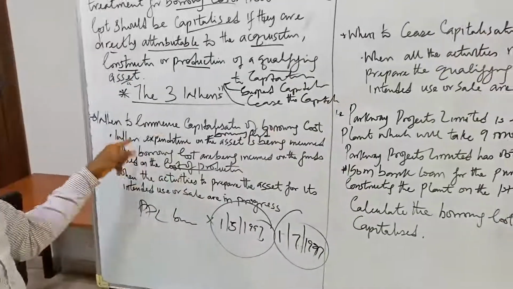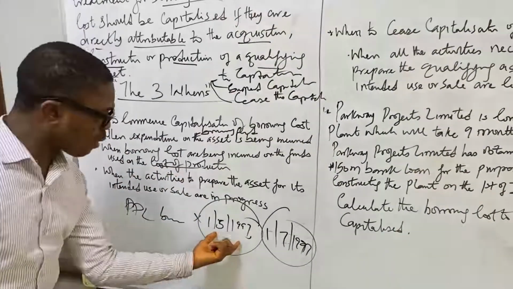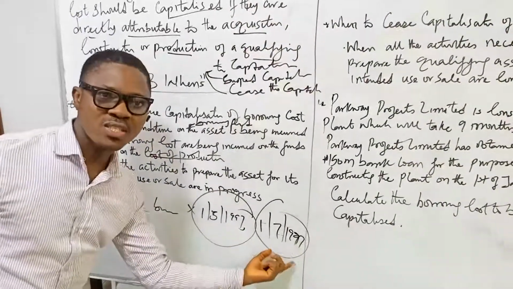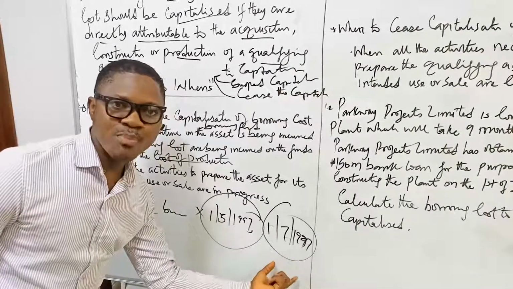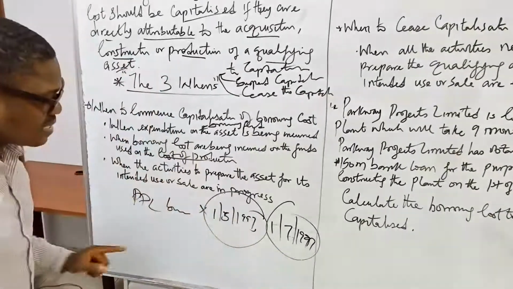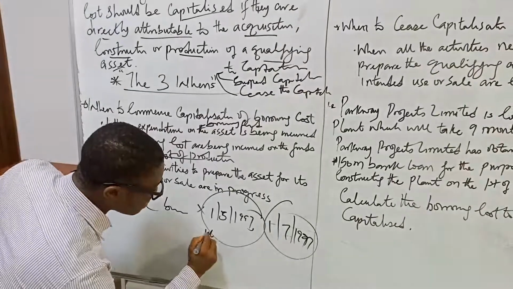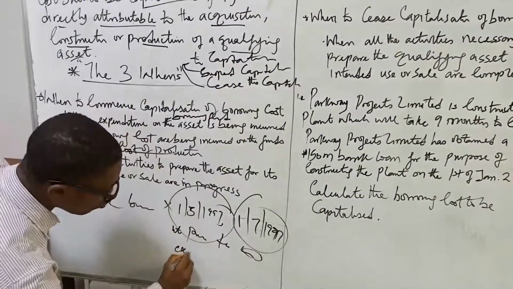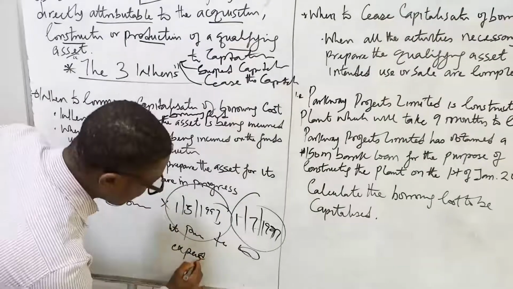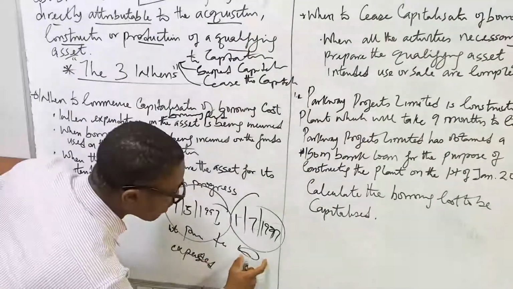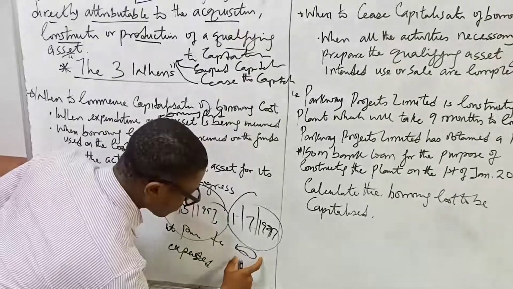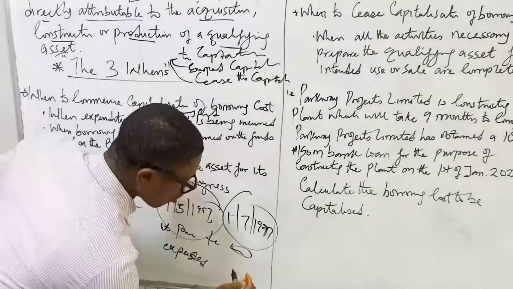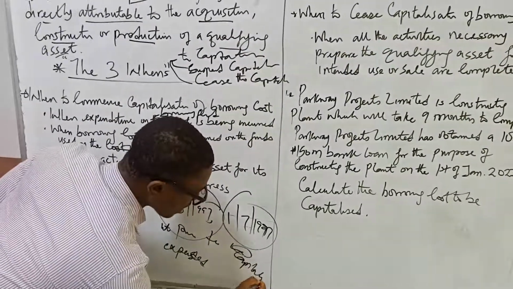Look at it this way: the money that was borrowed has not been used in the production, in the construction. So any interest element prior to the beginning of construction will be expensed. So only the borrowing cost from the beginning of the construction will be capitalized.